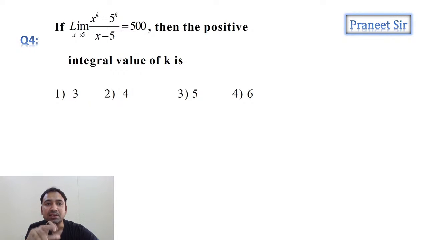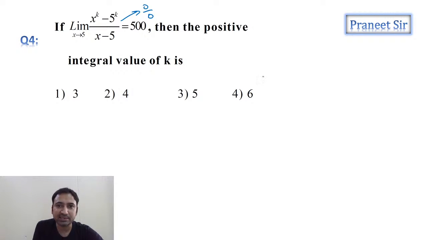Next question. See, this also is there in 0 by 0 form, guys. Apply L'Hospital rule. So if you apply L'Hospital rule, what are we getting? Limit x tending to 5. Numerator differentiation is what, guys? k into x power k minus 1.